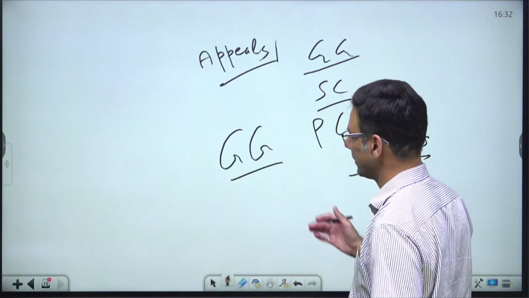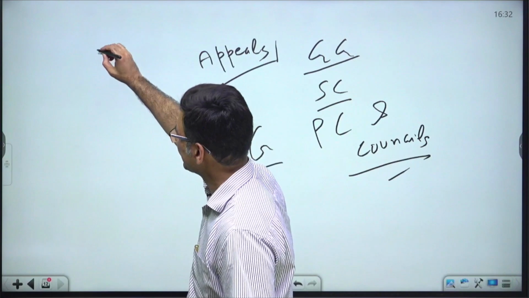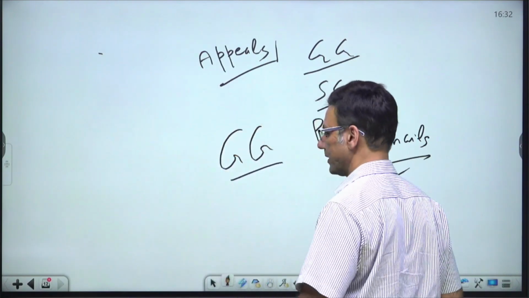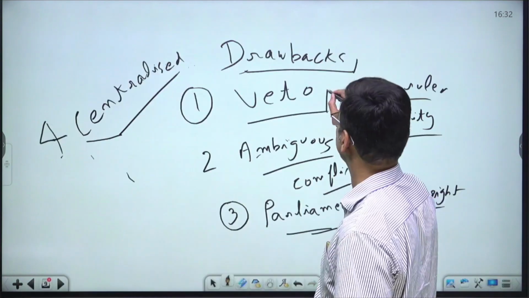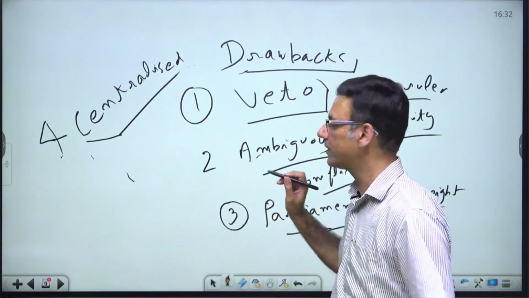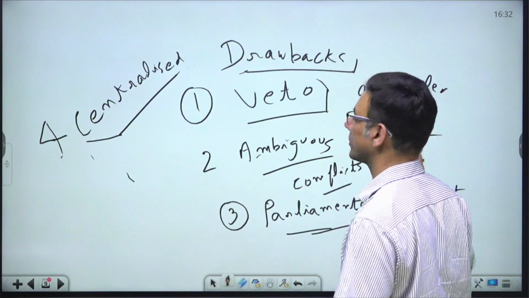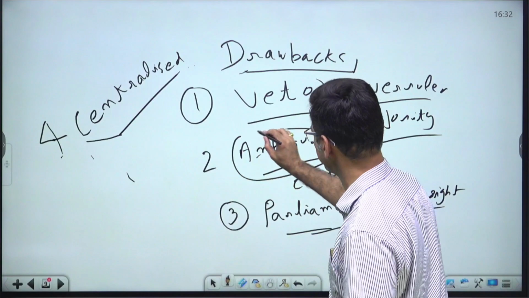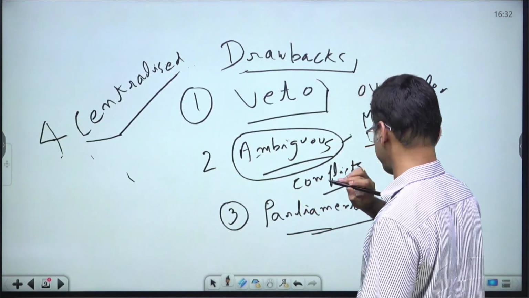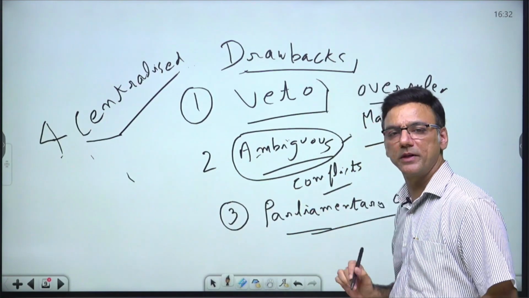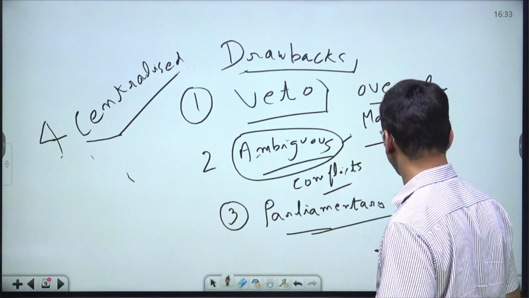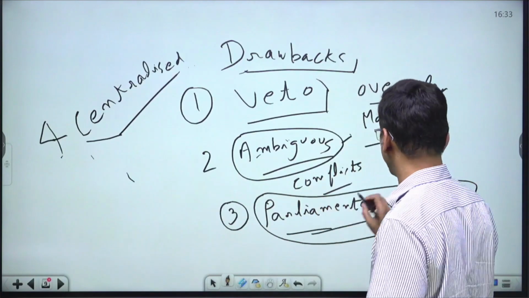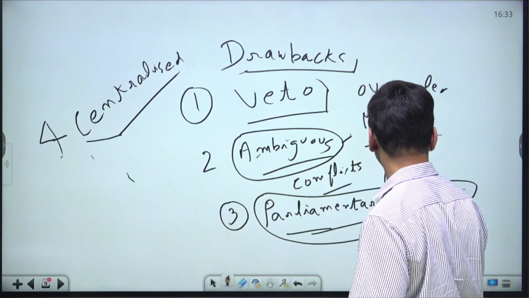So, now let's recap when we talk about the drawbacks of the Regulating Act. There was a lack of veto for the Governor General. His decisions could be overruled by the majority decisions of the Council. Secondly, there were ambiguous powers of the Supreme Court. It was not clearly defined, which led to conflict between the Supreme Court and the Governor General. Thirdly, there was a lack of parliamentary oversight.